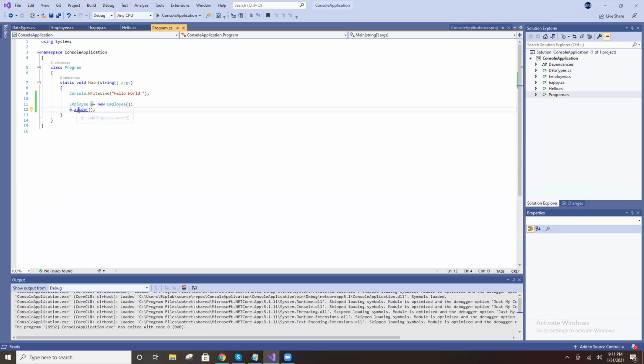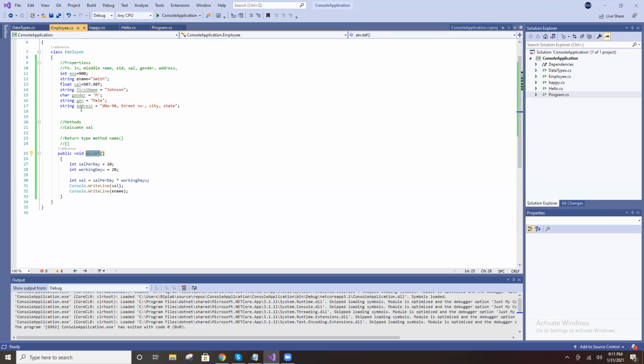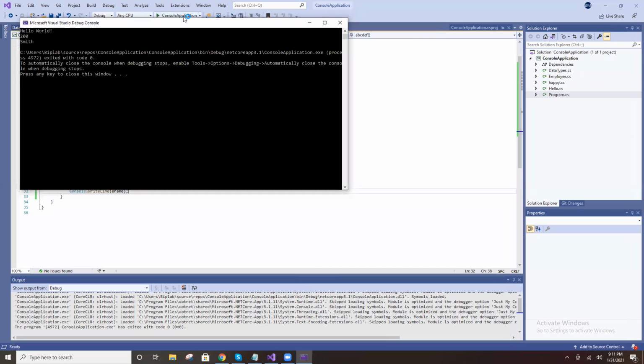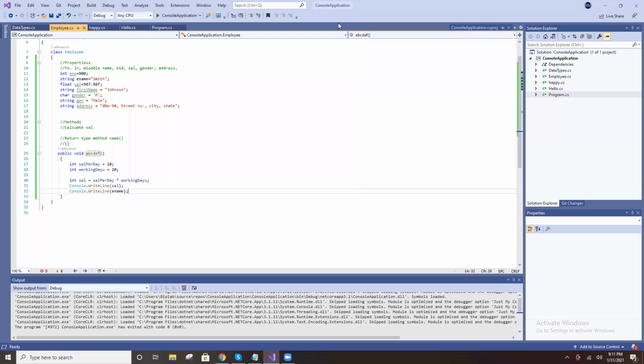So the cursor will go to this method, and control navigates here. It declares variables, calculates salary, and prints salary then name. See, hello world, salary and name. Clear, right?